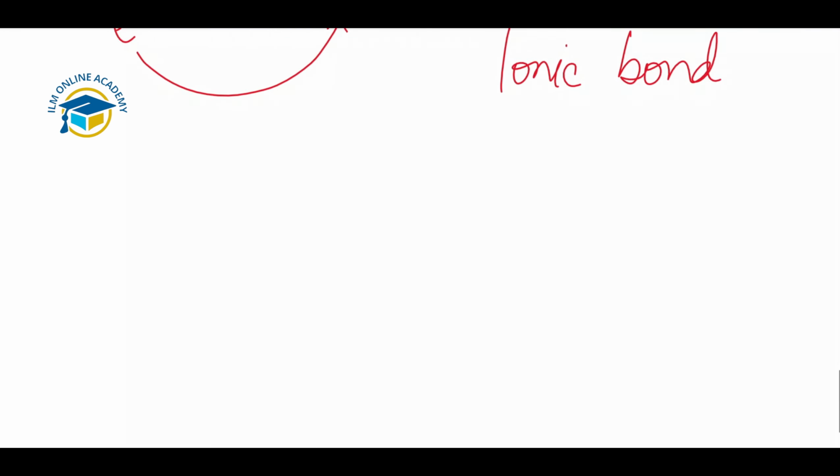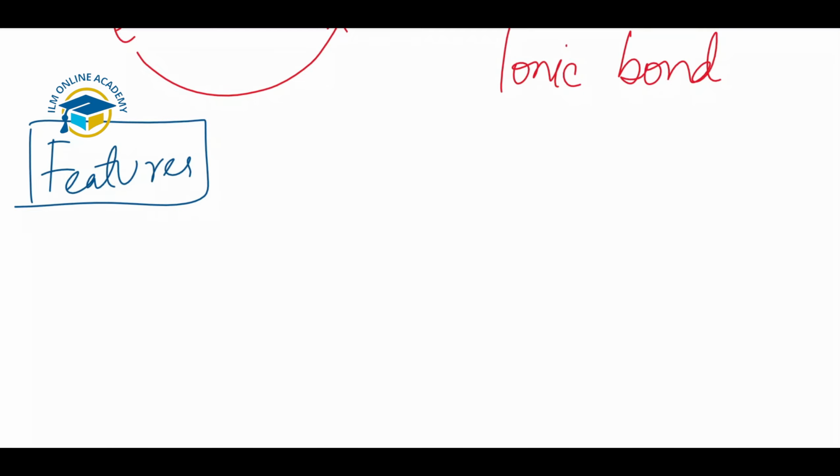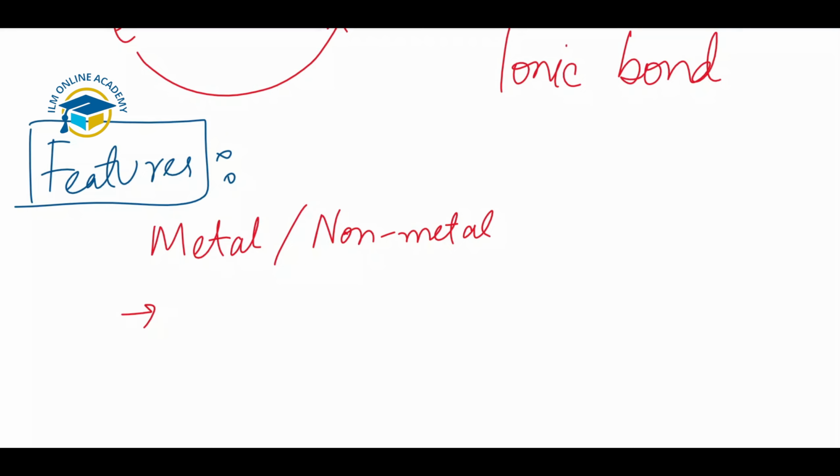The important features of ionic bonding. The first one is that this type of bonding is present between metals and non-metals. Second, electrons involved in the formation of ions are outer shell electrons. Outer electrons are involved in the bonding. Always, outer electrons are involved in chemical bonding.